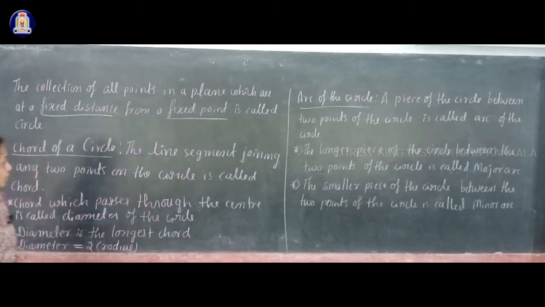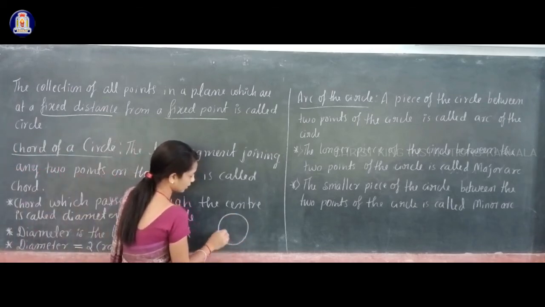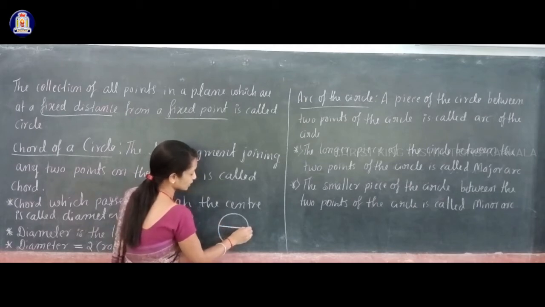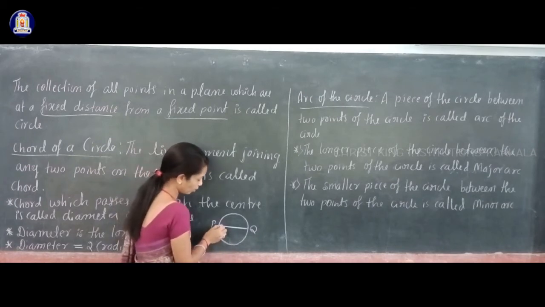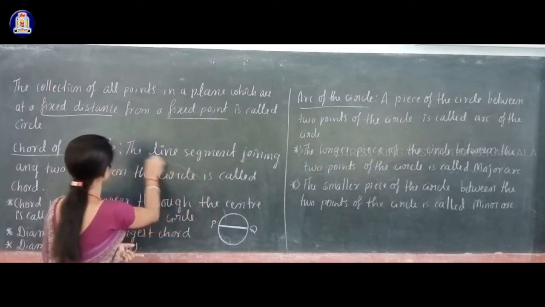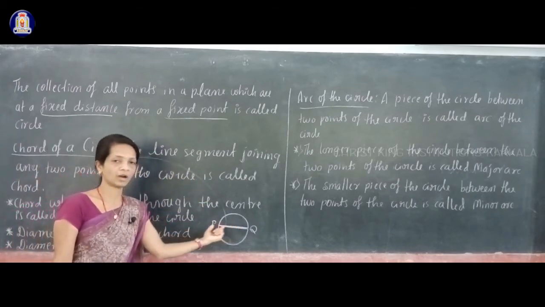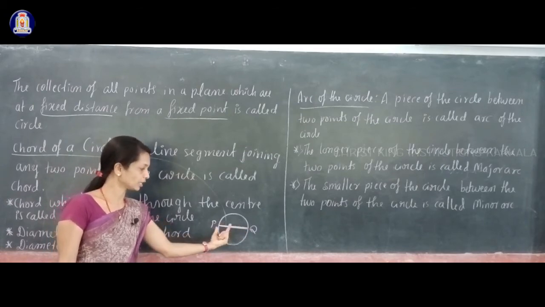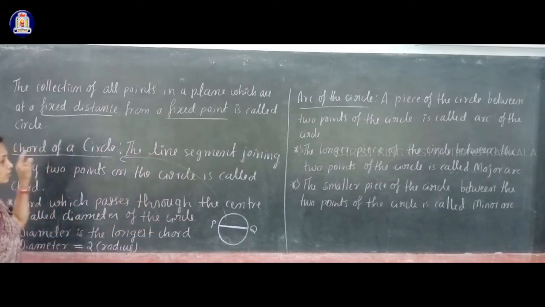And next you have a chord of a circle. What does chord of a circle mean? Suppose you have a circle and you join any 2 points on the circle like this. If P and Q are 2 points on the circle, and you draw a line joining P and Q, that line is called a chord of the circle. So a chord is nothing but the line joining any 2 points on the circle.